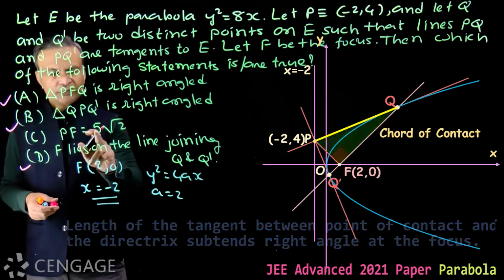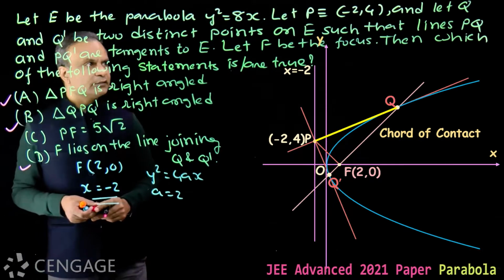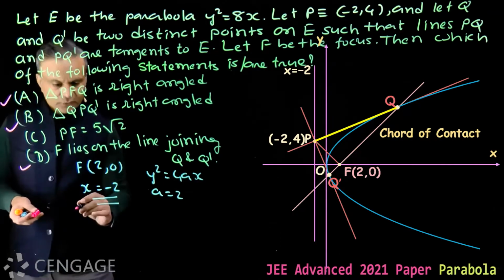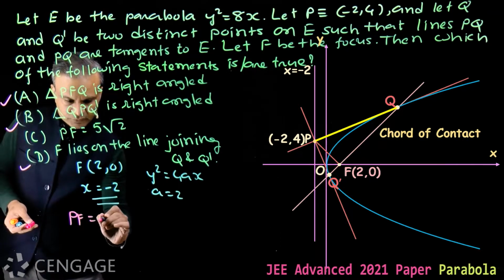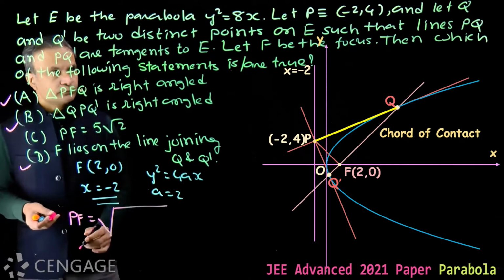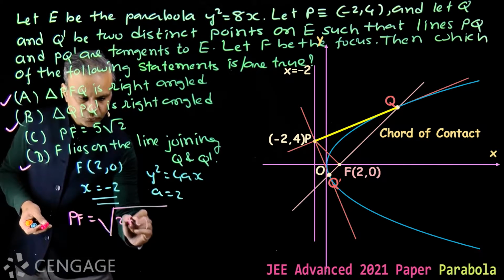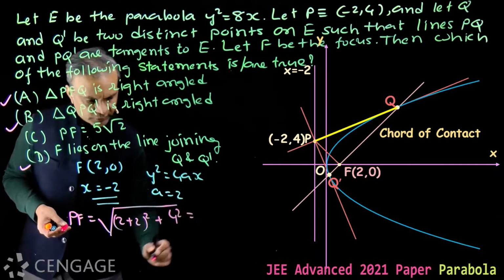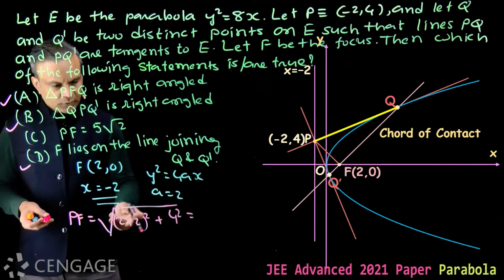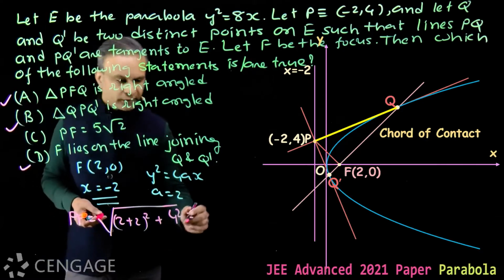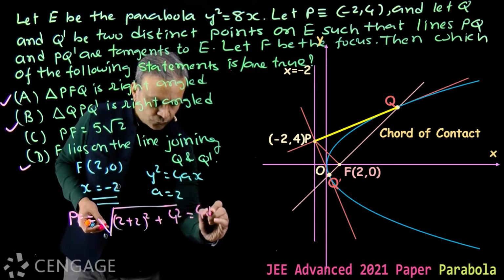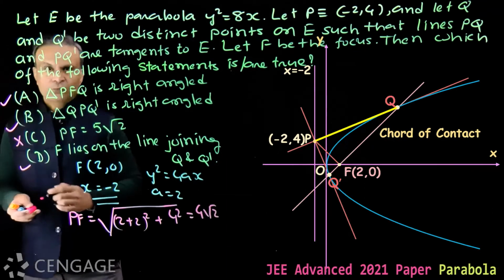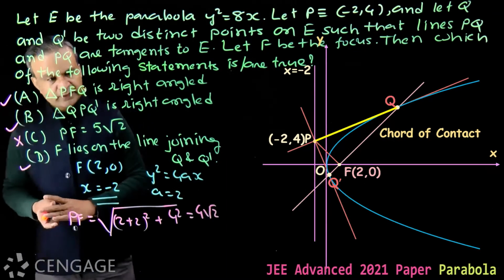And then we have PF is equal to 5 root 2. We can easily find PF. We have coordinates, so PF is equal to the square root of (2 plus 2) whole square plus 4 square. This is 16 plus 16, 32. So this is 4 root 2, but it is given 5 root 2. So this option is false. So options A, B and D are correct.